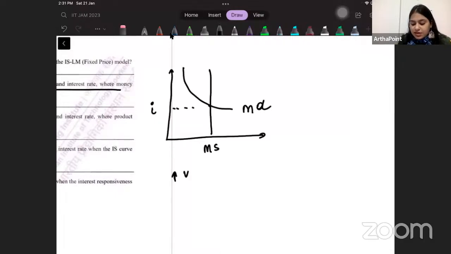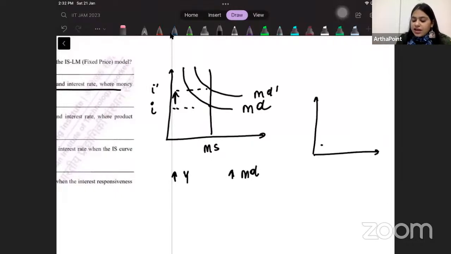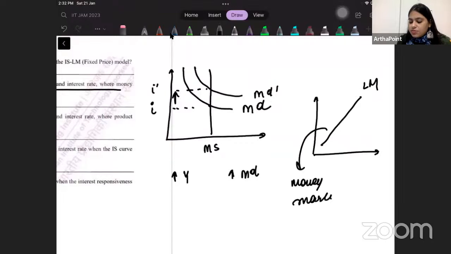When my income increases, demand of money increases. The demand of money curve will shift to the right or upwards. The interest rate in the economy will increase. So increase in Y increases i, the LM curve is upward sloping, and this is a money market equilibrium situation.